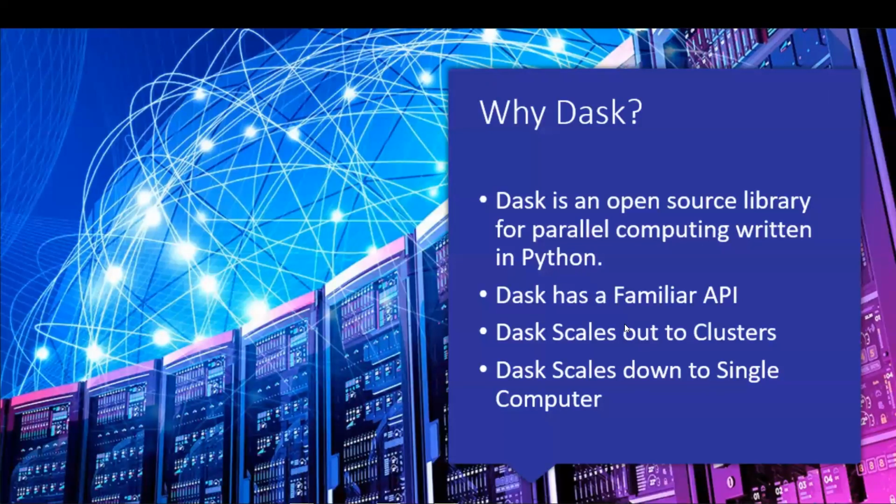When I talk about Spark, or any other system which handles big data, why Dask has an advantage for Python practitioners is because every line of code in Dask is written in Python only, right? There is no involvement of any other language.